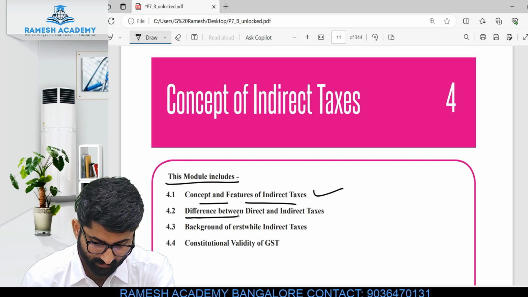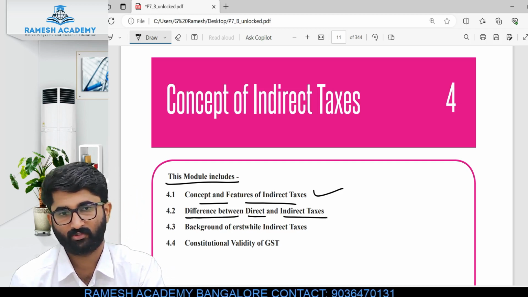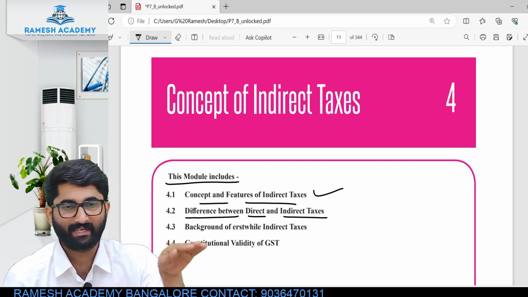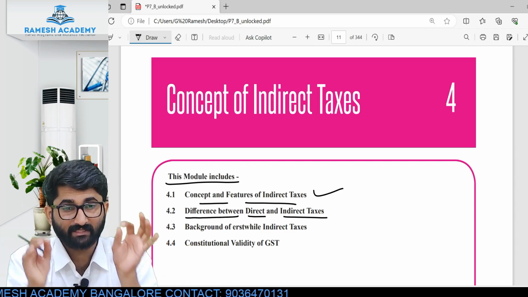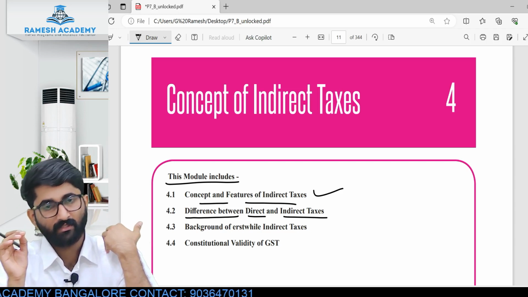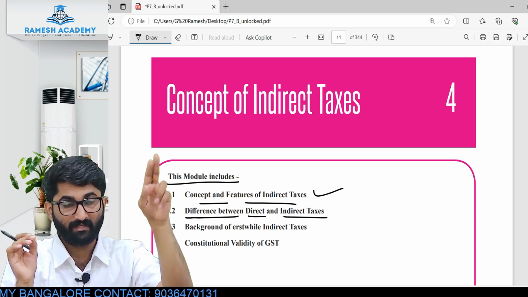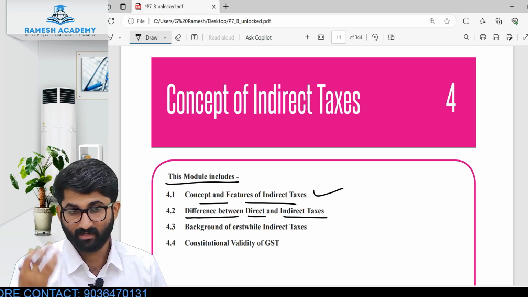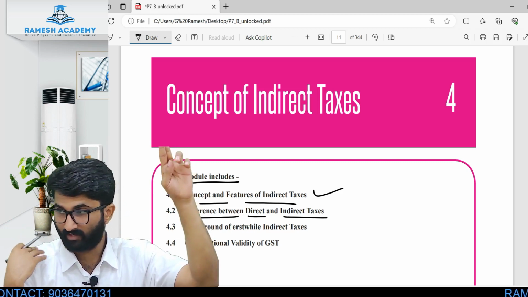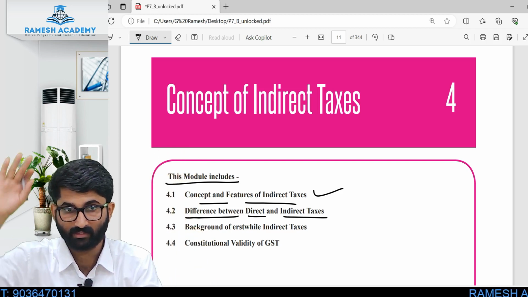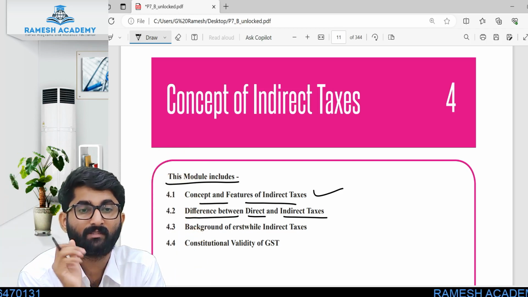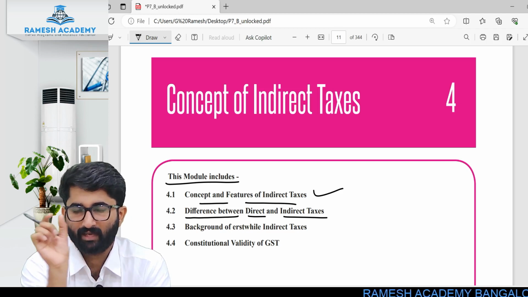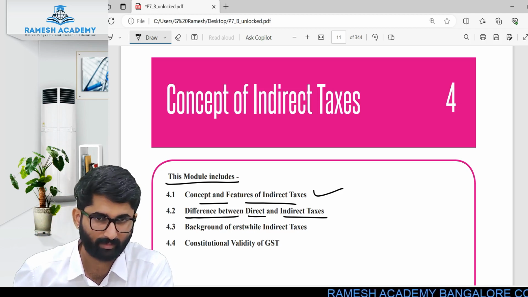Next one, the difference between direct tax and indirect tax. Many of the differences we already know now. The name itself says direct tax is directly paid by the income earner to the government, but indirect tax is not directly paid by the customer to the government. The customer will pay it to the shopkeeper, and the shopkeeper will pay it to the government. So this is the basic difference. The exact differences we will discuss in the coming pages.